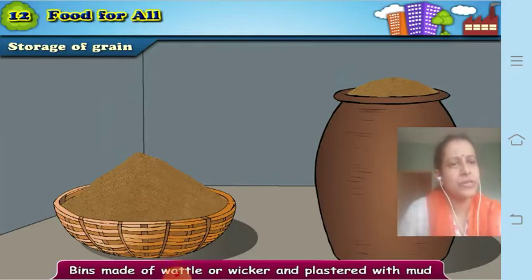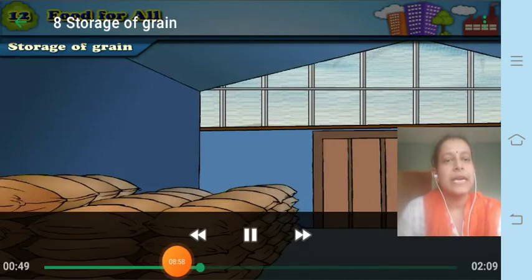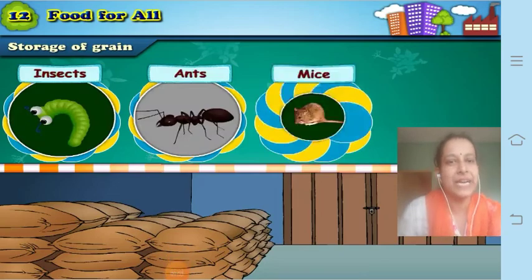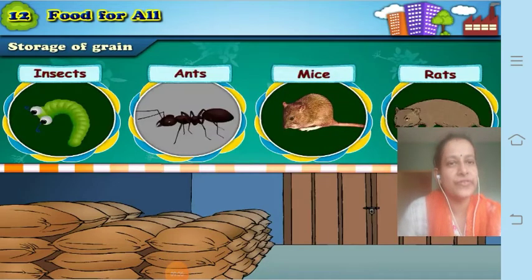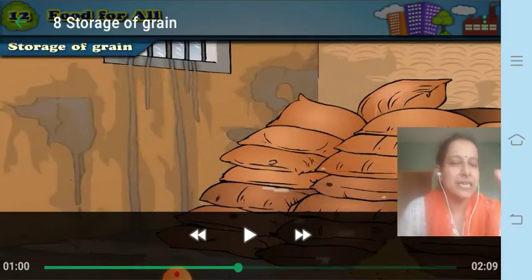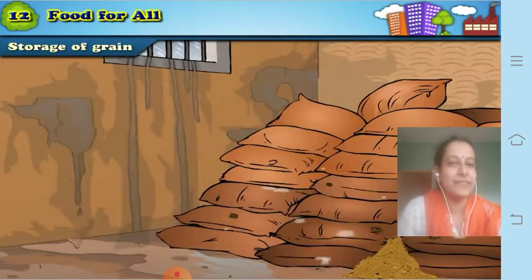But do you think the stored grain can remain safe for a long time? No, my dear students, it can also get damaged. Now let us see how it can get damaged. It can get damaged in two ways. It can be attacked by insects, ants, mites or rats. Then these will start nibbling, eating the grains, because it is a ready-made food for them, so why would they not eat? Once they enter inside the warehouse, your grain gets damaged.